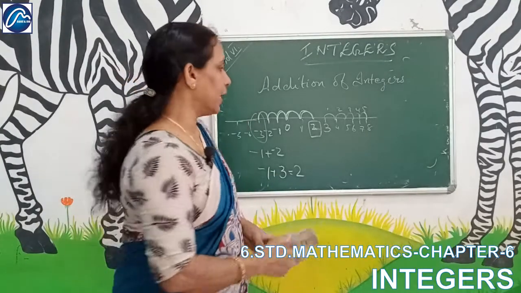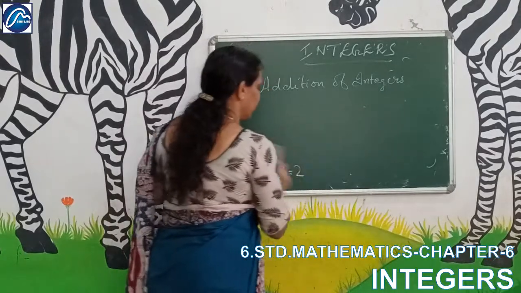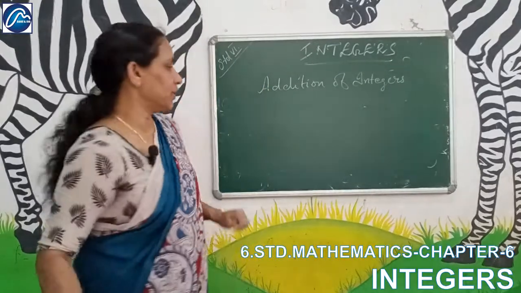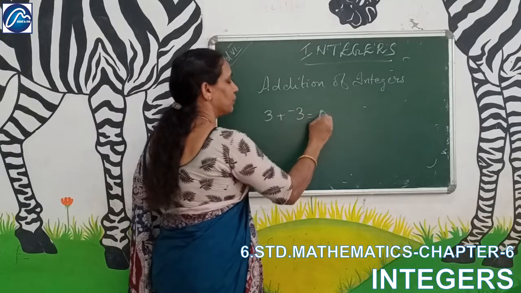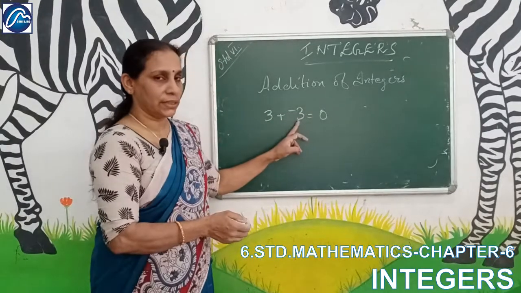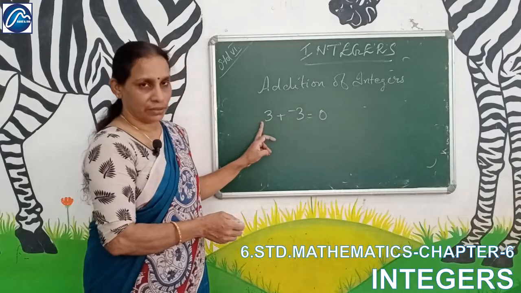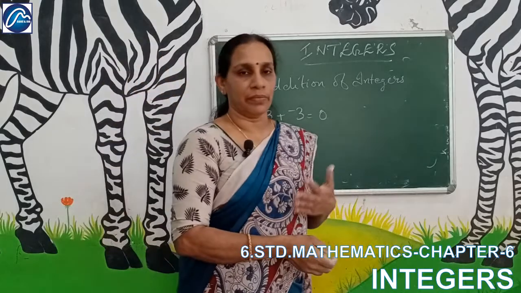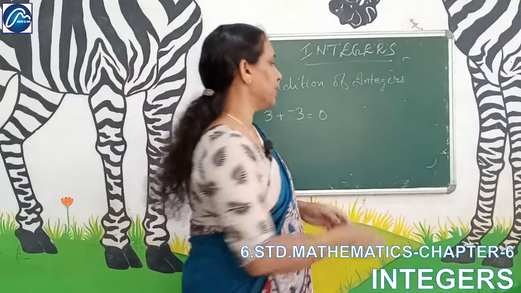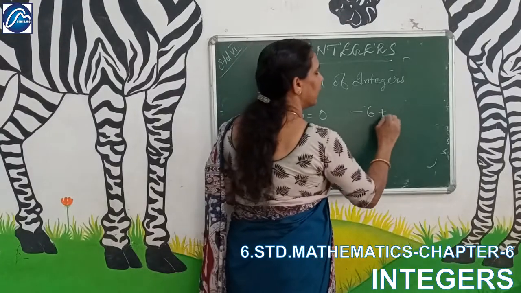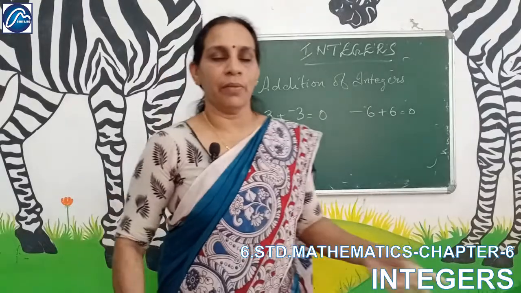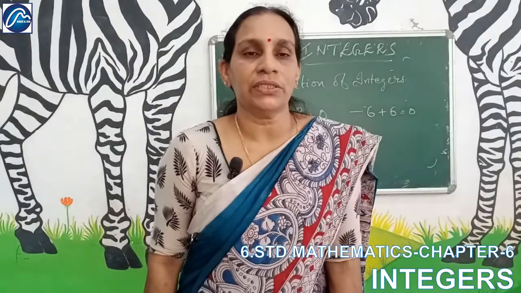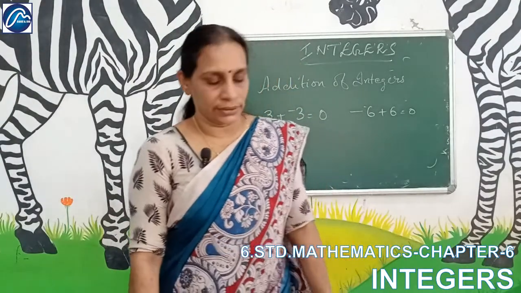Now, what is additive inverse? When you add 3 and minus 3, you will get 0. Minus 3 is the additive inverse of 3. 6 is the additive inverse of minus 6. Minus 6 is the additive inverse of 6. That means when you add a number and its additive inverse, you will get 0 as the answer.